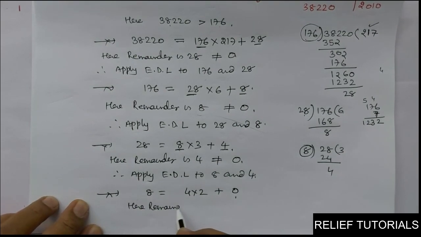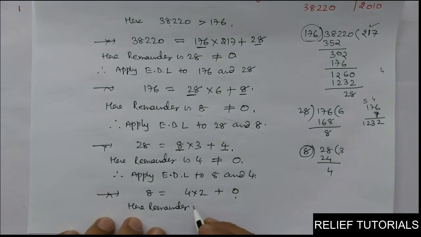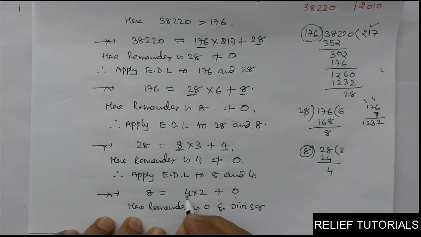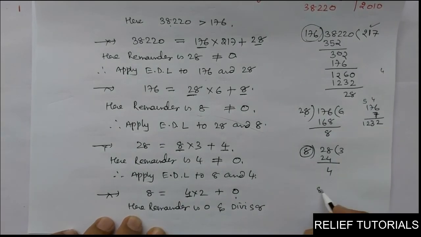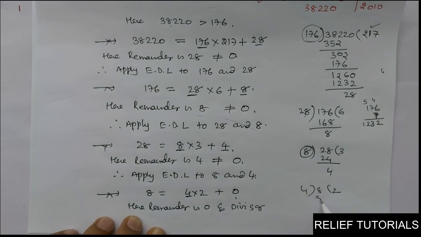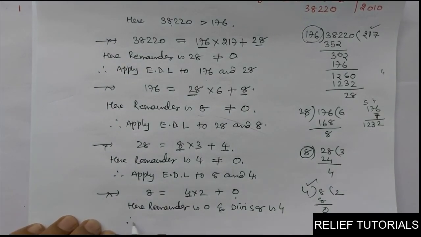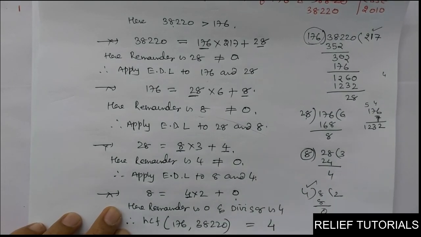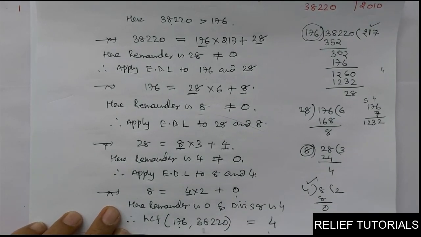When you get remainder 0, stop. Remainder is 0, and what is the divisor here, friends? Divisor is this 4. See, when you divide 8 by 4, 2s are 8, remainder 0. So you have to consider the divisor. Divisor is 4. Therefore HCF of the two numbers 176 and 38220 is 4. So 4 is the largest number which divides both these numbers simultaneously.